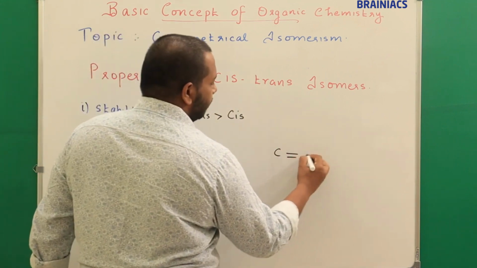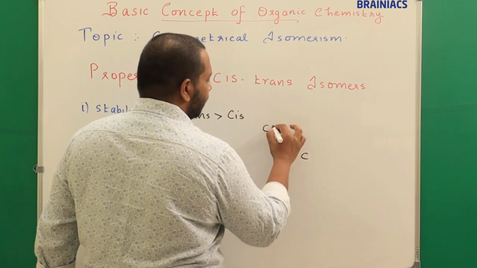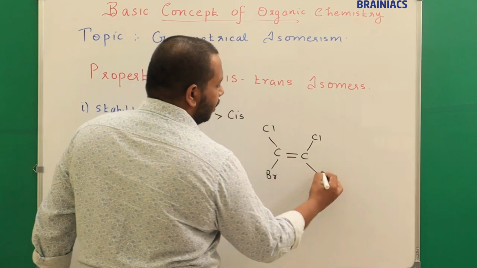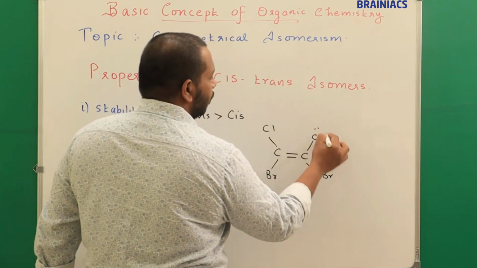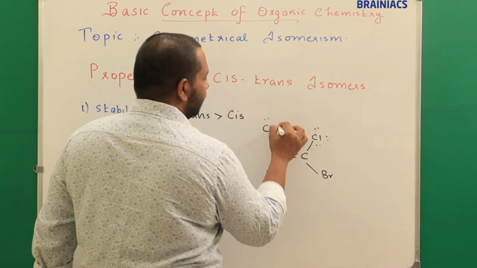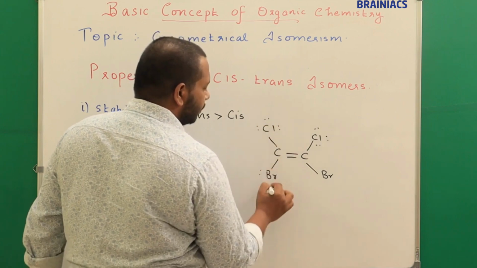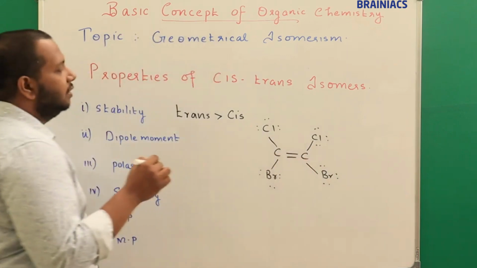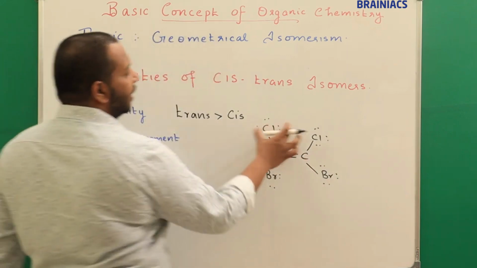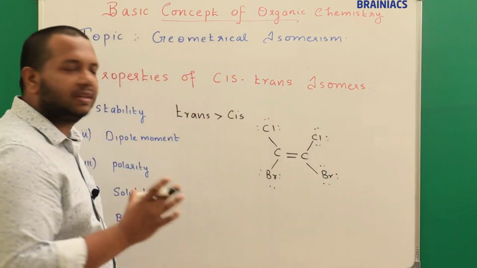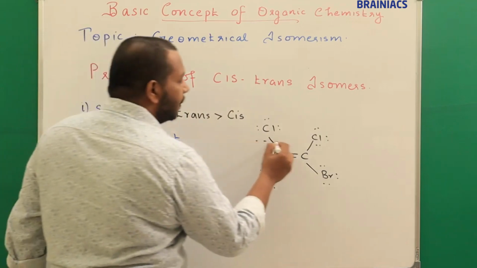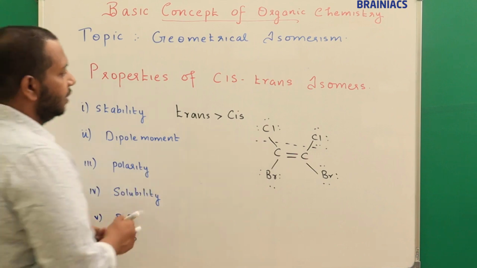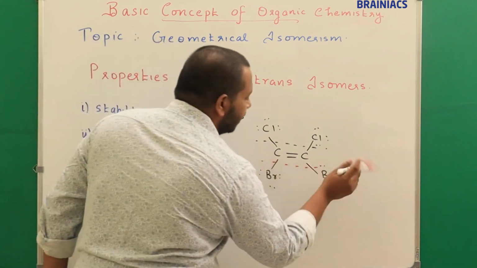For example, C double bond C, you have a chlorine here, you have a chlorine here, here you have a bromine, here you have a bromine. Now if you see, chlorine has lone pairs, bromine also has the same thing. These chlorine atoms are similar atoms actually, size as well as everything is similar, and they are in the same plane. Correct? So since they are in the same plane, what will happen? Here if you see, the bromine atoms are also in the same plane.